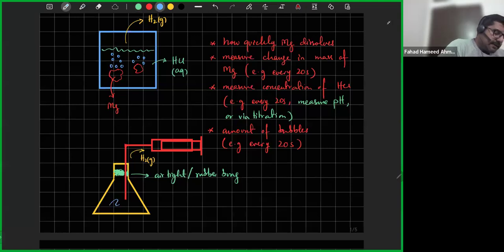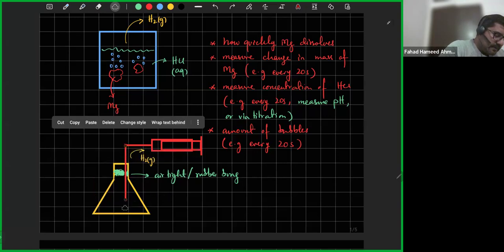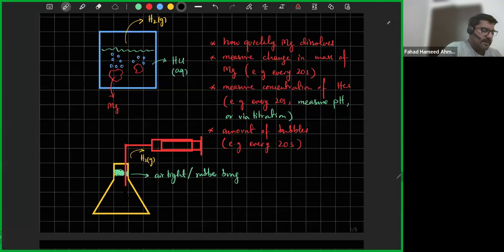And now finally, the solution is HCl. Okay, and that's incorrect as well. Slightly incorrect because I won't be able to collect H2 gas. So what I'm going to do is make this shorter. This tube over here has to be shorter. Anyway, so our drawing is almost complete. So here's my HCl aqueous.